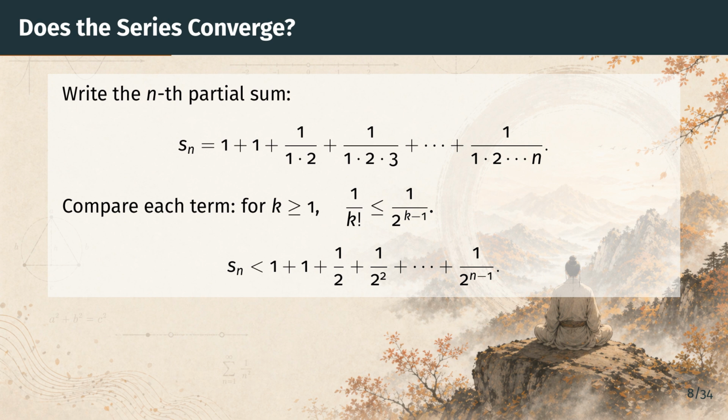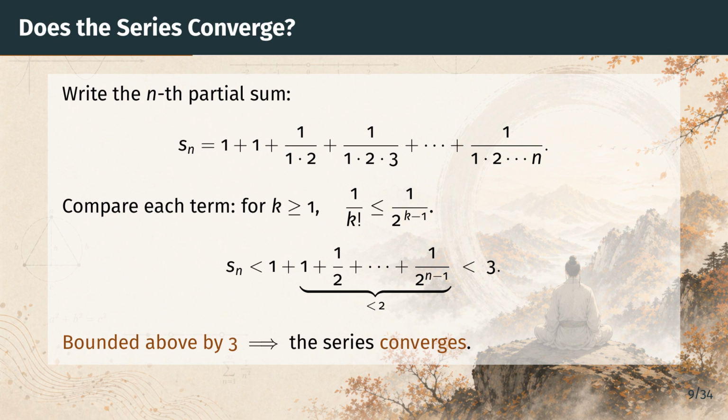Next, let's add up that geometric piece. The geometric part, 1 plus 1/2 plus 1/4, and so on, is a partial sum of a geometric series with ratio 1/2, and that whole geometric series sums to 2. So the bracketed piece is less than 2. Adding the leading one, every partial sum s sub n is less than 3. The partial sums are increasing and bounded above by 3, so the series converges. The definition of E makes sense, and we already know E lies somewhere between 2 and 3.